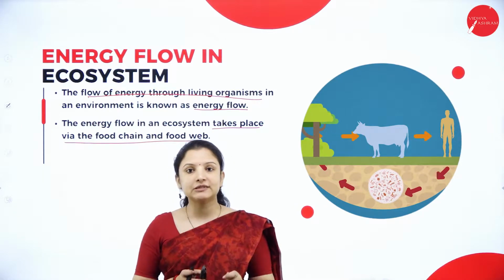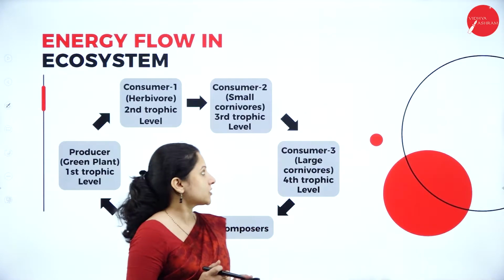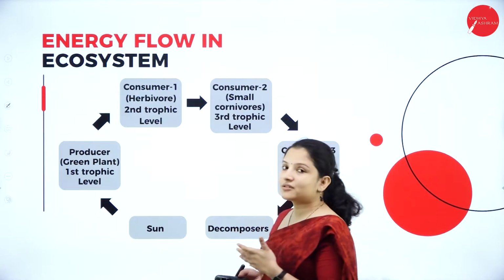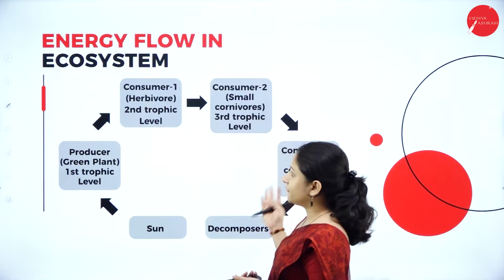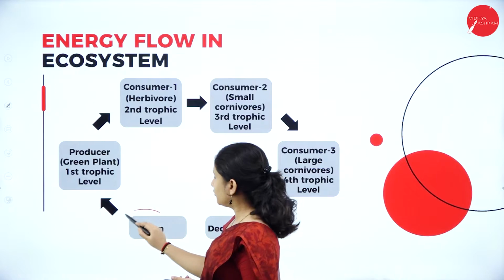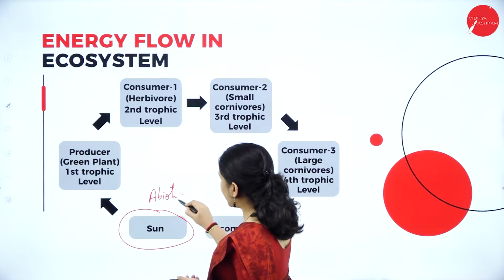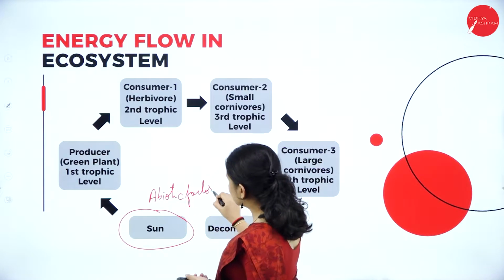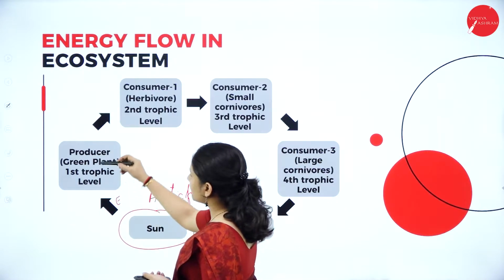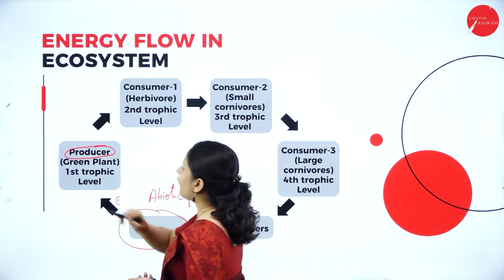You know the difference between a food chain and a food web because we have also discussed it in the previous session. Talking about the energy flow in an ecosystem in general, I've taken a simple food chain to make you understand, wherein we have the sun. As I told you, the sun here is the abiotic factor. Why is it the abiotic factor? Because it is non-living, it doesn't have life. So the energy from the sun will travel to the plants, that is the producer, which forms the first trophic level.